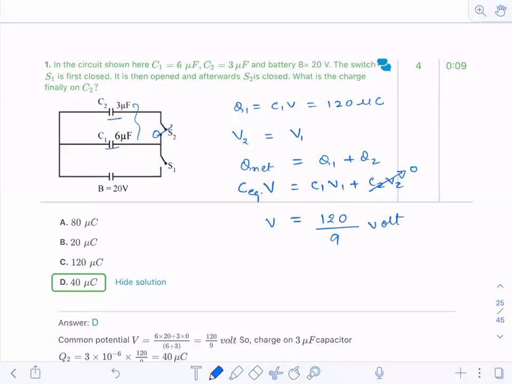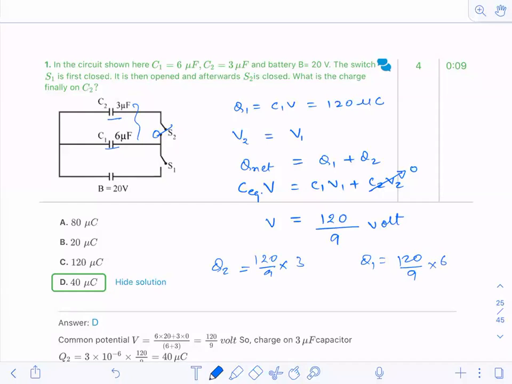Once I get the common potential, 120 by 9 into 3 will be the charge on C2. On C1, the final charge will be 120 by 9 into 6. These many amounts of charges will be stored on both the capacitors finally.